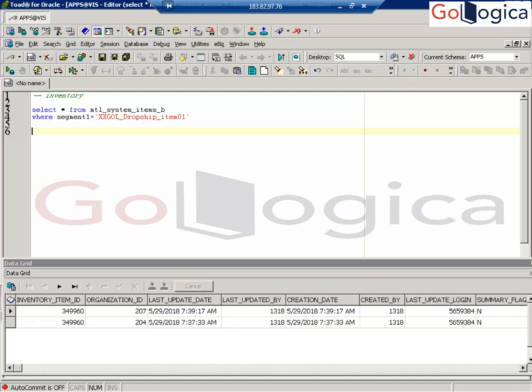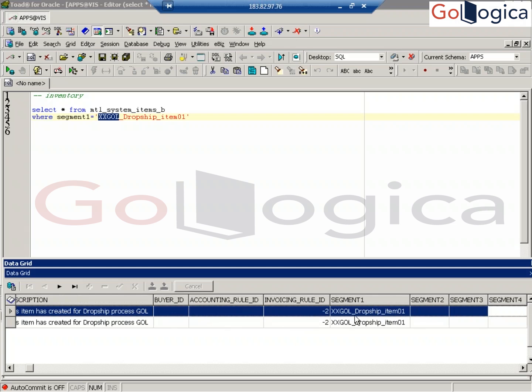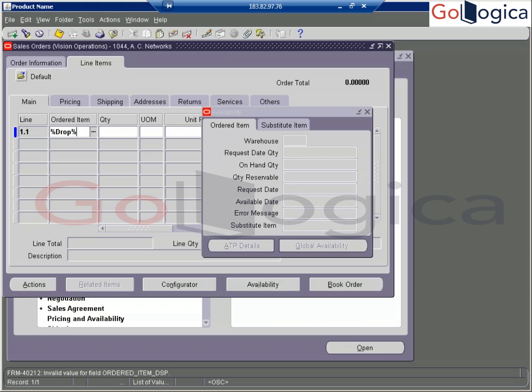Anyhow, we have the item here. Okay, right, I put XXGOL. Correct. I searched the wrong item. Okay. If you go there, you can see segment 1 here. Copy segment 1 and put it into the same field.